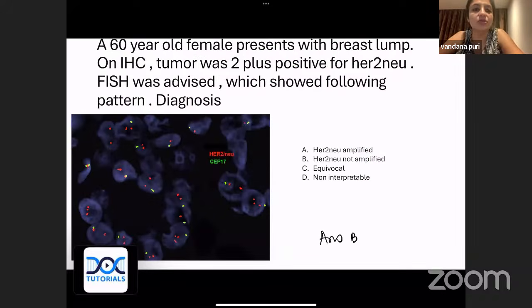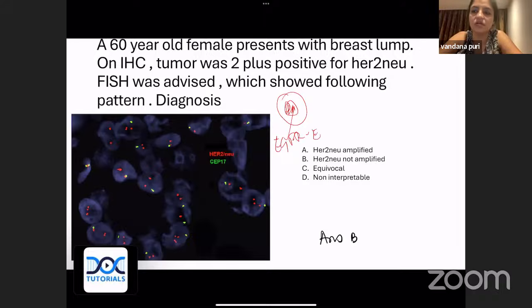Now coming to this, which many of you marked wrong. So this is a 60-year-old female who presents with a breast lump. On IHC, tumor was 2+. So whenever it's 2+ IHC positivity for HER2 neu, we have to do FISH to identify the gene amplification. So please remember, everybody, ERBB2 is the gene, and it increases the protein, which is your HER2 neu.